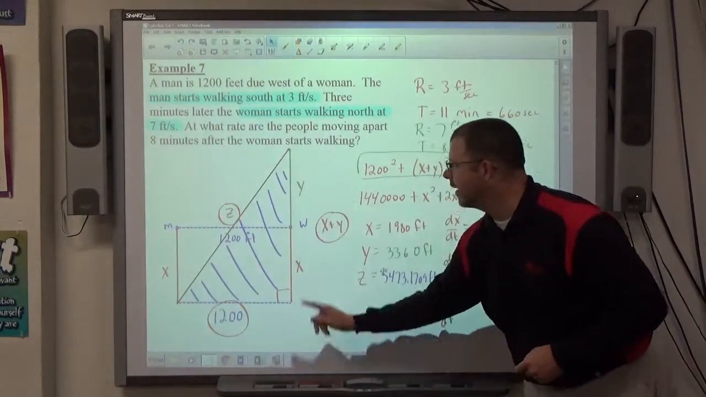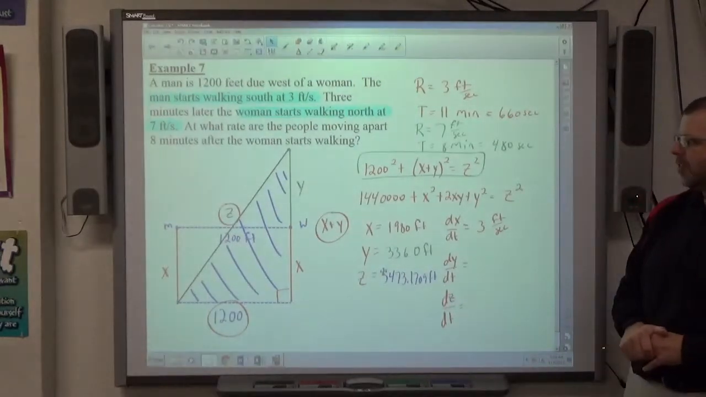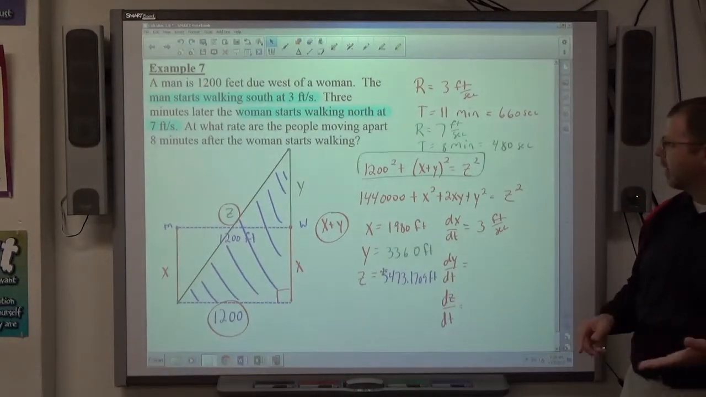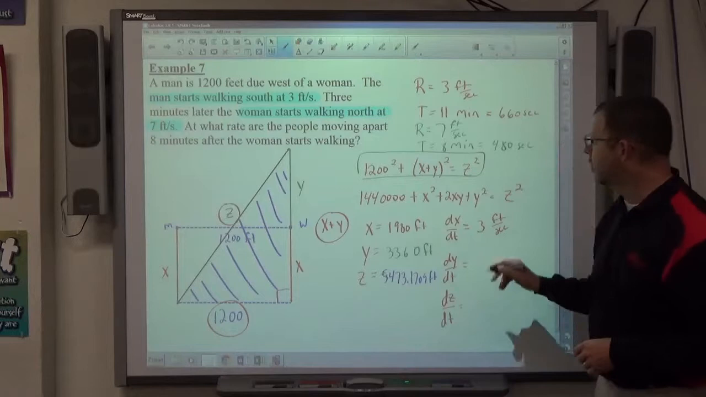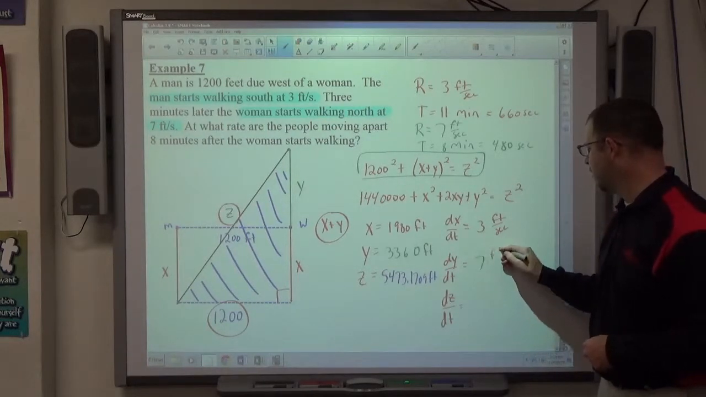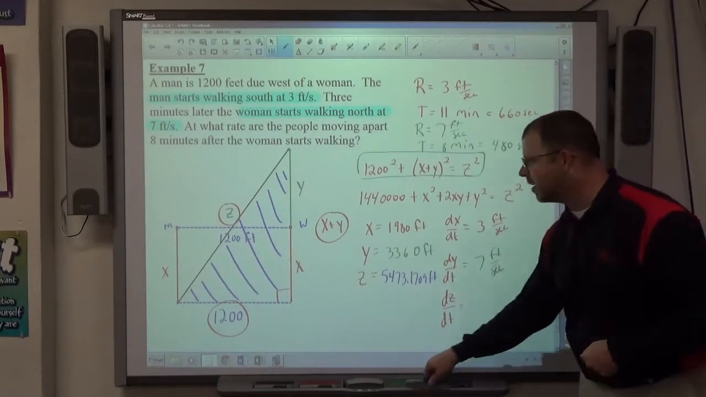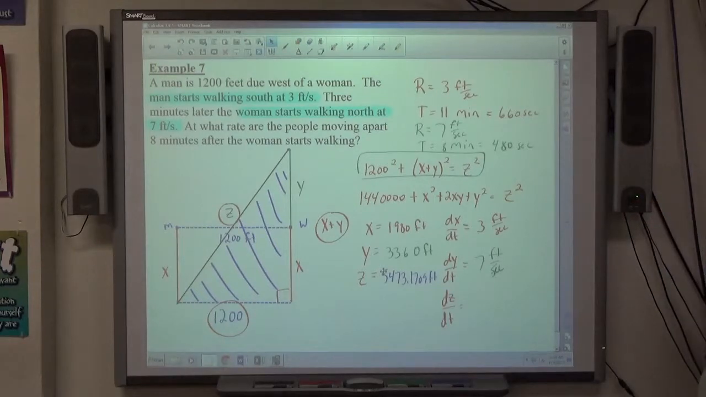Okay, the woman is walking that way. As she walks, does y get bigger or smaller? Bigger, and her rate's 7, so her rate is going to be positive 7 feet per second. What's happening to z? Is it getting bigger or smaller? Getting bigger, right? As they walk apart from each other. So we should expect dz over dt to be a positive answer also.